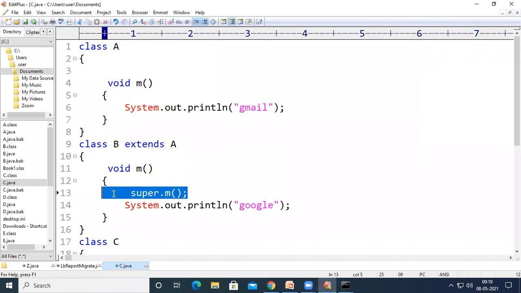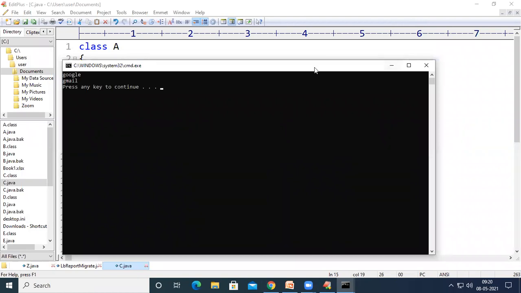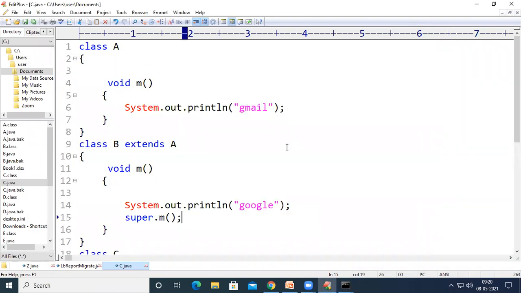So let us see what will happen if we use the super keyword as a second statement inside the method. It is okay, because only in case of constructors do we have to use the super keyword as a first statement, or the this keyword as a first statement. Other than constructors, we can use the super keyword or this keyword anywhere else inside the methods. So if you use super.m here, then the first line of output will be Google and the second line of output will be Gmail, right? And if we use super.m as the first statement, then the first line will be Gmail and the second line will be Google.